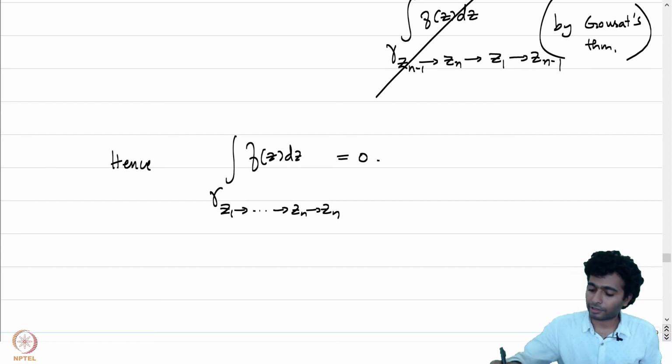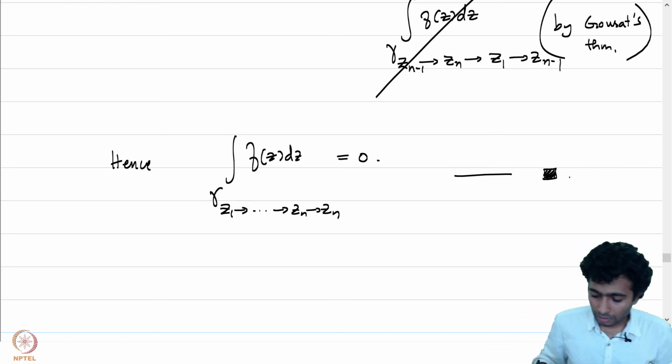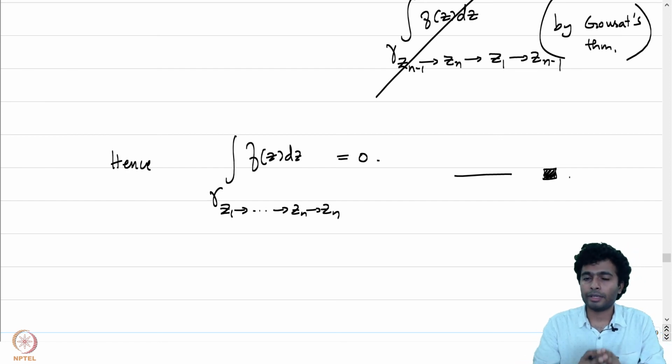And that's precisely what we had set out to prove. In the next lecture, we will be proving Cauchy's theorem in the manner we had stated in the beginning of this lecture.